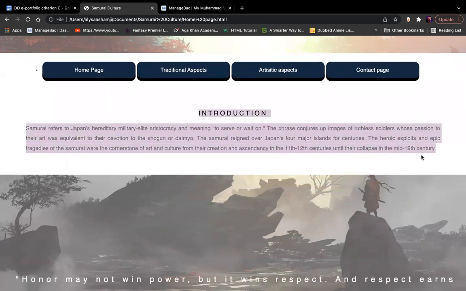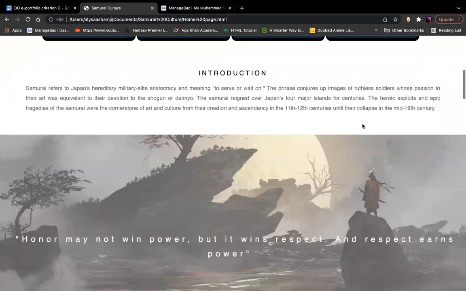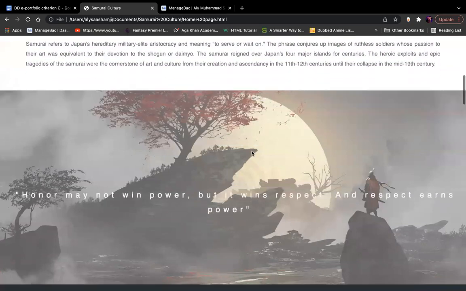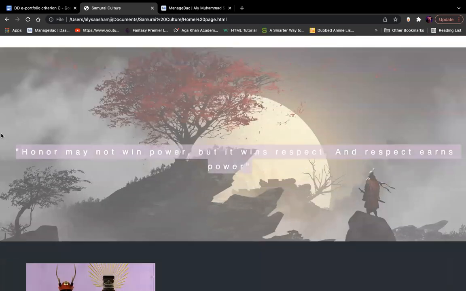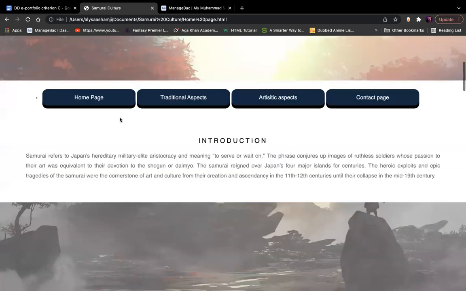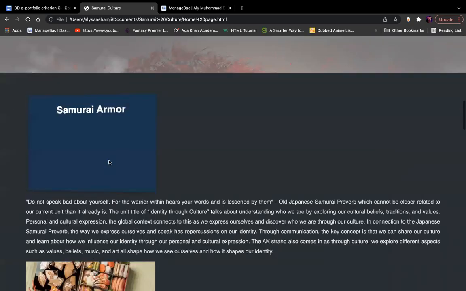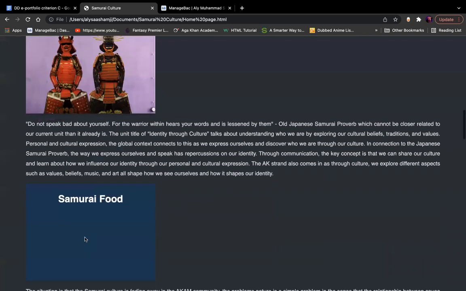This is an introduction. It basically has a small welcoming statement to the homepage and a small glance over Japan's most famous culture, which is the samurai culture. Here is a small quote about the samurai culture as well as the parallax scroll images. This is a flip card image about the samurai armor and the samurai food.